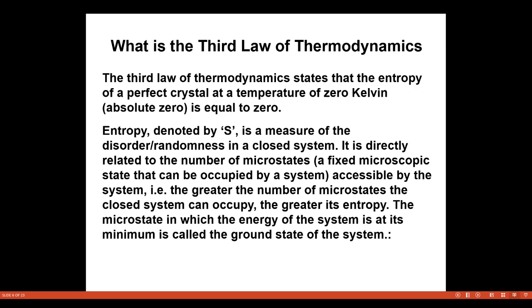The third law of thermodynamics states that the entropy of a perfect crystal at a temperature of 0 degree Kelvin is equal to 0. The entropy, denoted by S, is a measure of the disorder or randomness in a closed system. It is directly related to the number of microstates, a fixed microscopic state, accessible by the system. The greater the number of microstates the system can occupy, the greater its entropy. The microstate in which the energy of the system is at minimum is called the ground state of the system.